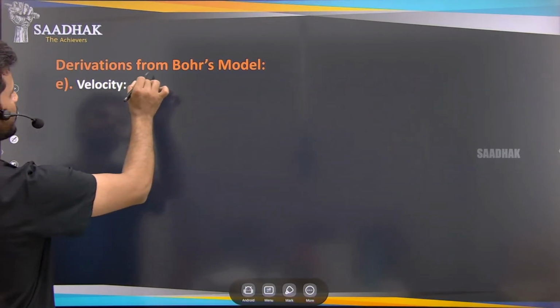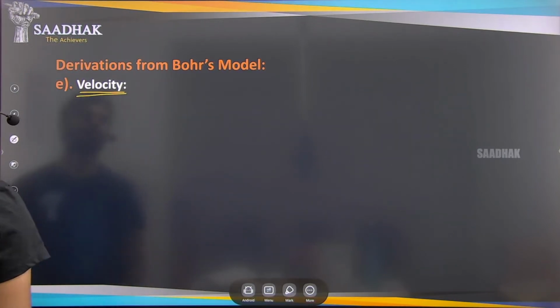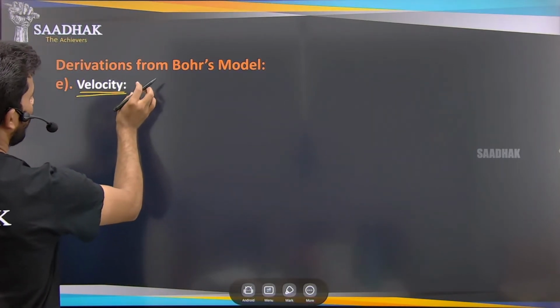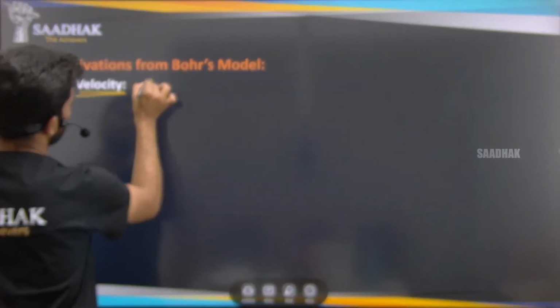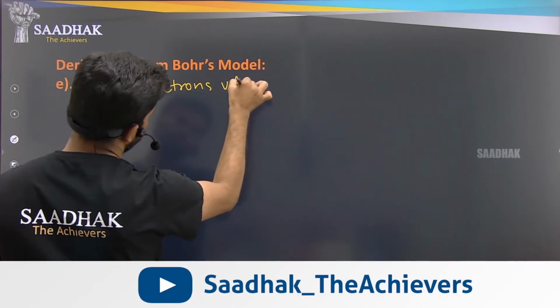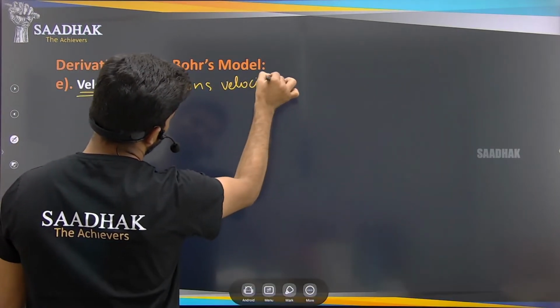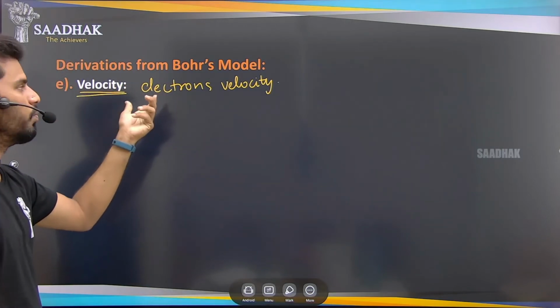Okay, and the next derivation from Bohr's model is velocity. The velocity of the electrons can also be calculated by using Bohr's model or Bohr's postulates.